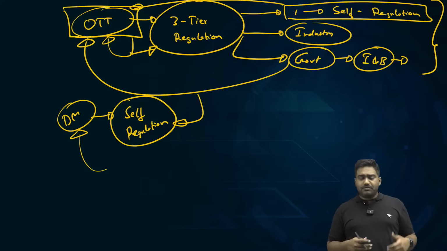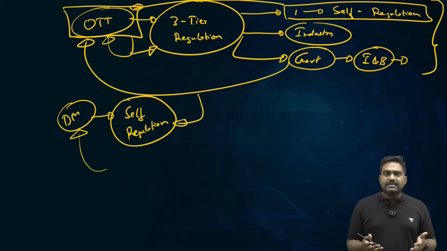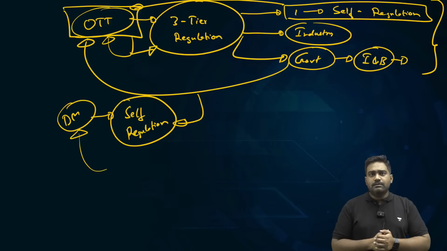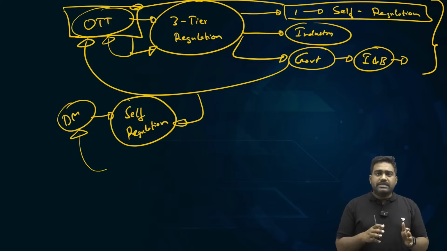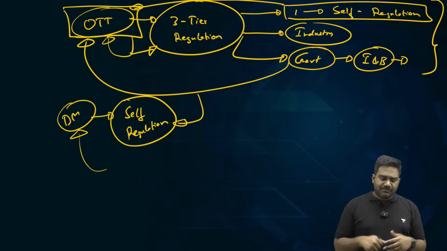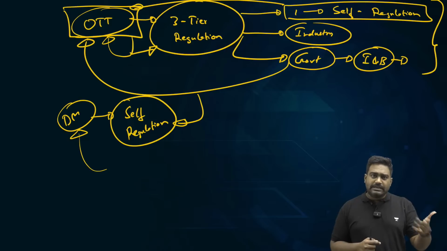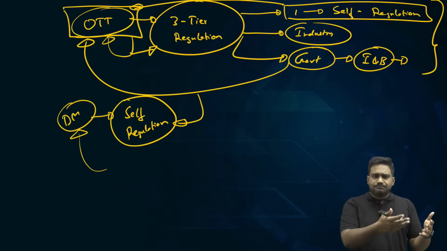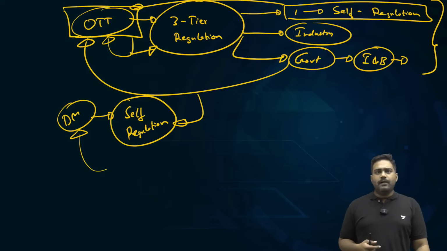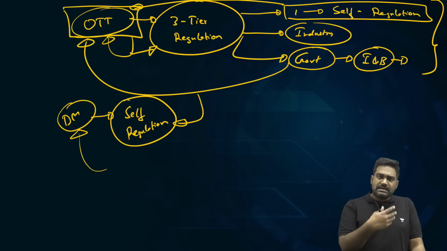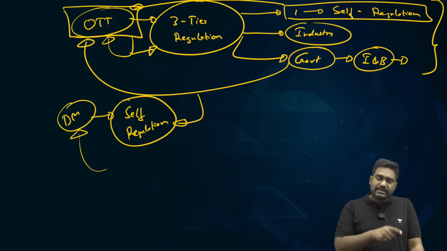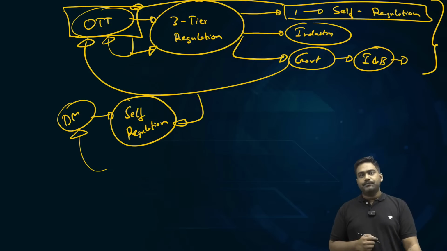Now, some of you might think these provisions are good. If government is regulating these platforms, it is good to tackle fake news and misinformation. But think about the other side of the argument. If government itself is giving these powers to itself, now tomorrow if someone writes an article criticizing the government, or let's say you post a social media post or a video criticizing the government, condemning a government policy, which is your democratic right. Now tomorrow if government flags that as objectionable, determines that it is a threat to law and order and security, and orders the company to take it down, the companies are obliged to take it down.